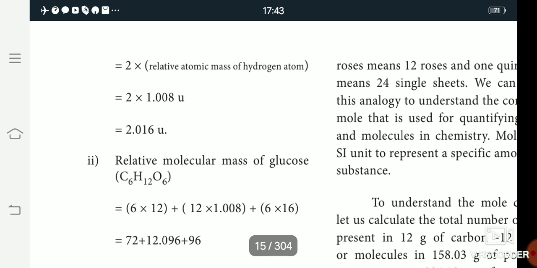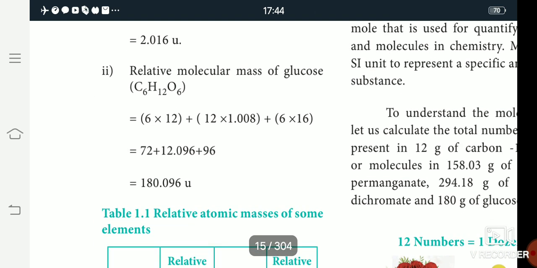Then hydrogen. How many hydrogens are present? 12 hydrogen, so 12 into 1, where the hydrogen atomic mass is taken as 1. Then oxygen. How many oxygens are present? 6 oxygen, so 6 into 16, where 16 is the oxygen atomic mass. So 6 into 12 is 72, 12 into 1 is 12, and 6 into 16 is 96. So the total value is 180 atomic mass unit.